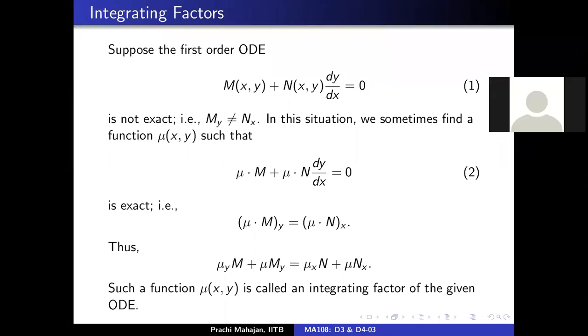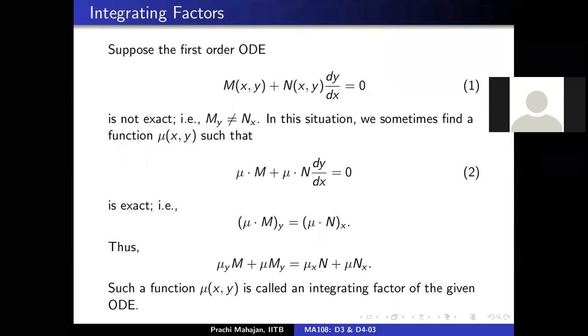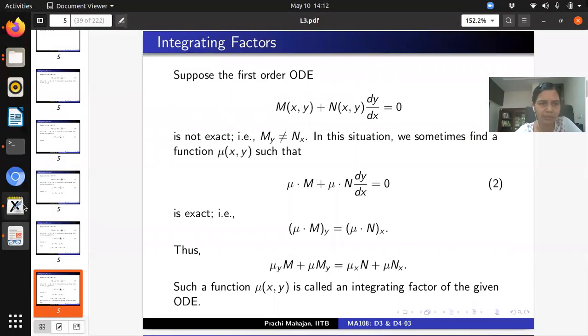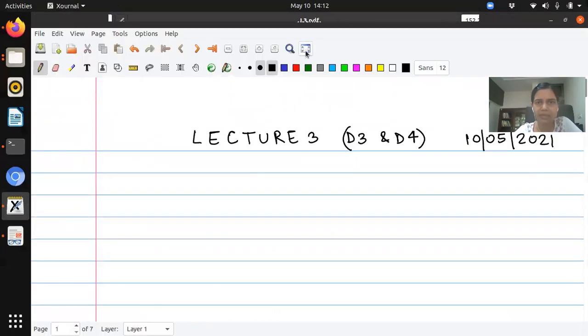Now 2 is exact, so we know how to solve 2. We know how to get an implicit solution to 2. So it would be nice if we could say that 1 and 2 have the same solutions, correct? Yeah, but unfortunately this is not so. So it may happen that a solution y equal to y of x of 2 is such that, let me write that down.